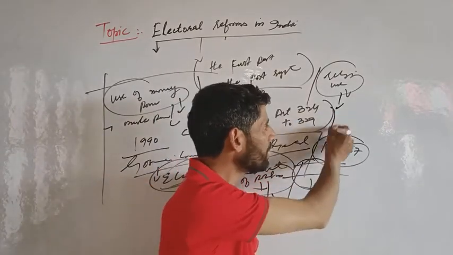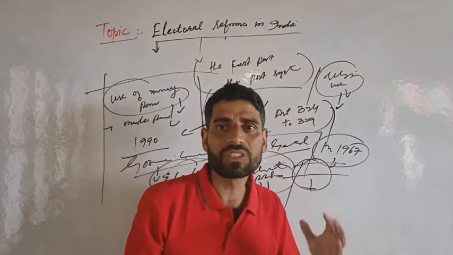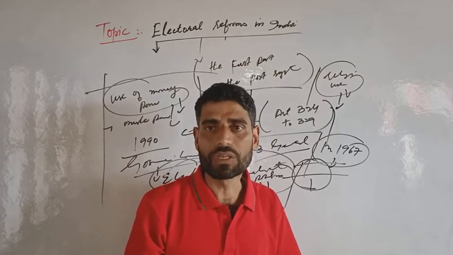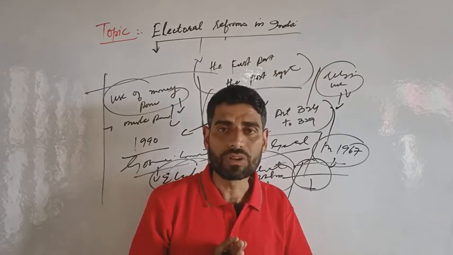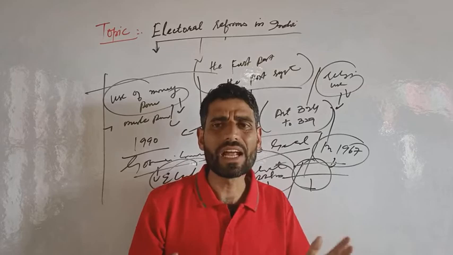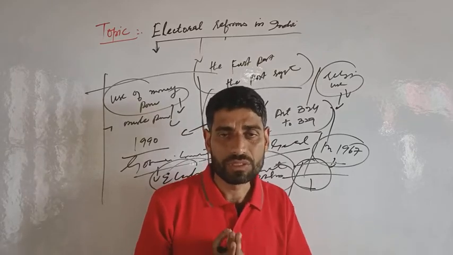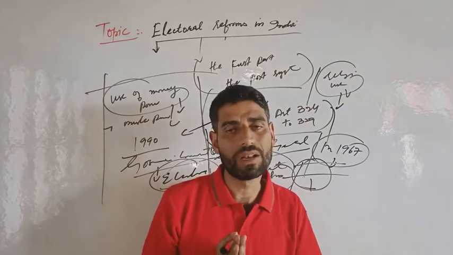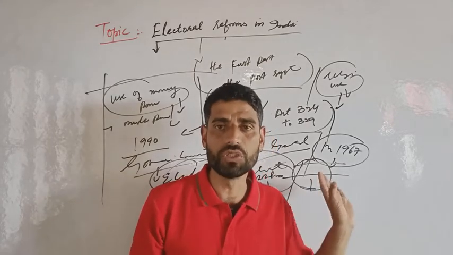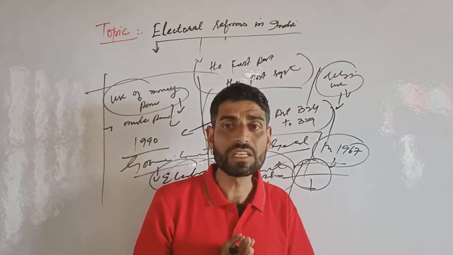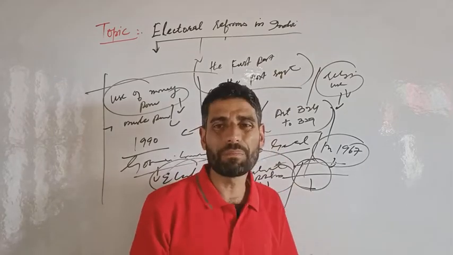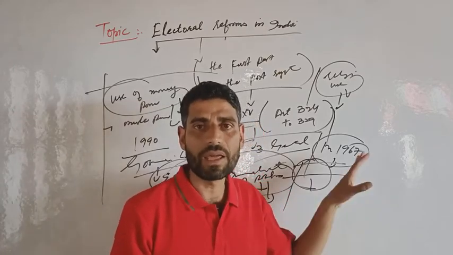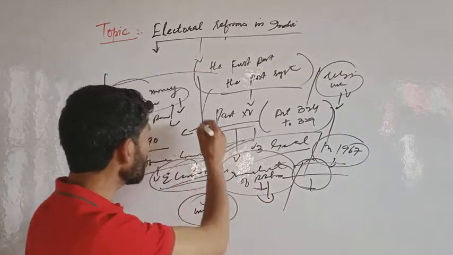We see that politicians use religion as well as caste in order to gain support, or we can say to motivate people to vote on religious lines. And we see hate speech. As we know, a severe form of the use of religion and caste is hate speech. It is also used in false promises, and a huge number of malpractices are followed at the time of elections in India.